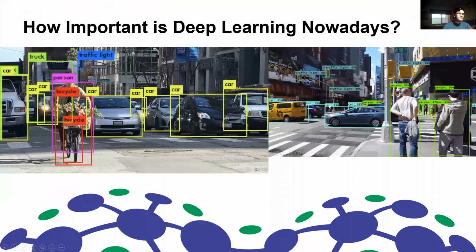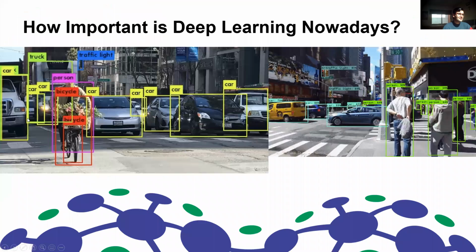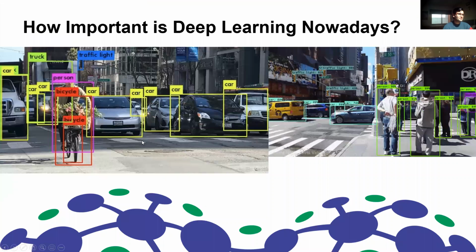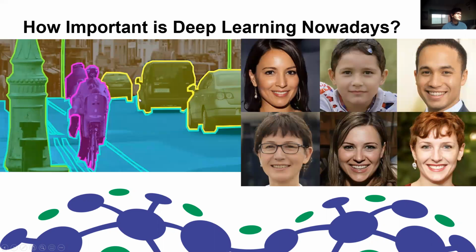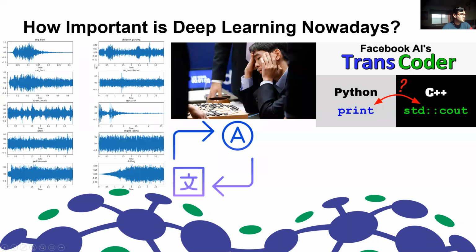I believe many of you have heard about deep learning and all the amazing applications we already have for many research areas, for example, computer vision in object detection, image segmentation, and the synthesis of fake data. For example, these are fake faces, but also in many other aspects of computer vision. For example, sound classification, programming languages translation, which I think is pretty cool, natural language translation, which is used in Google Translate, and of course beating people in their favorite board games.